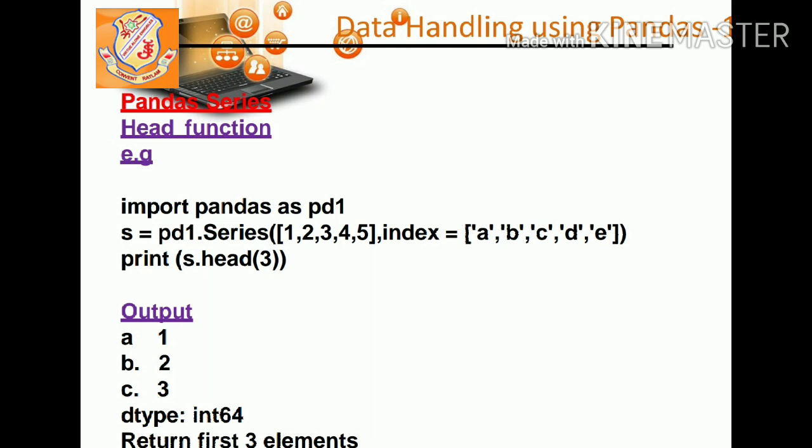Similarly, if we use the head function, the data is the same, the importing command is the same, s.head(3). Head means it starts from the beginning, from the left hand side. So head 3 means again it will display 3 elements, but those elements will be displayed from the left hand side. So the head function will display three elements from the left, from the beginning or the first three elements, while the tail function will display three elements from the right, from the last.